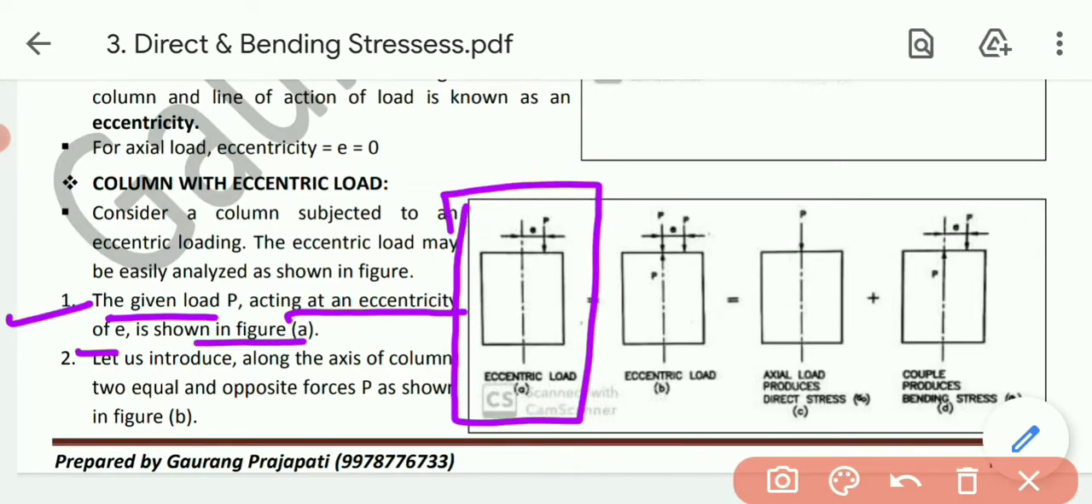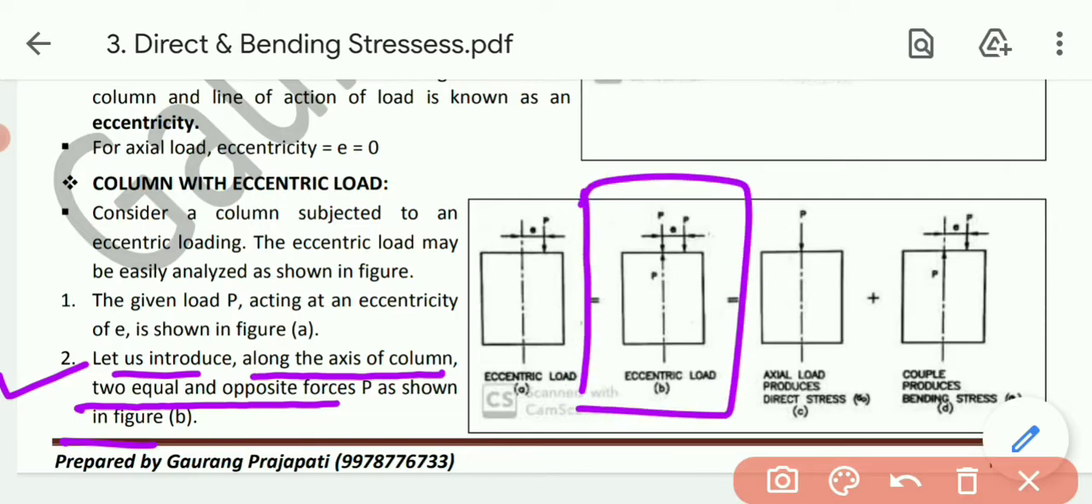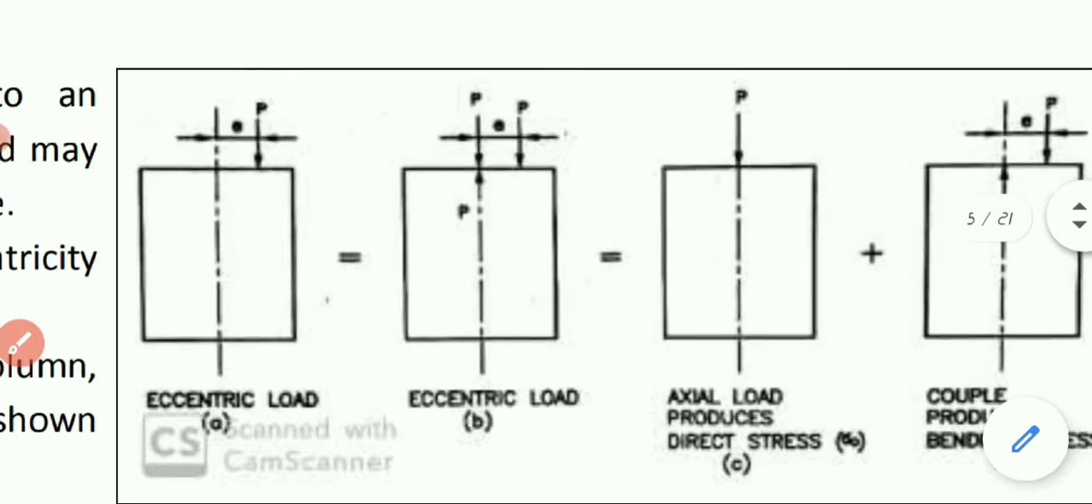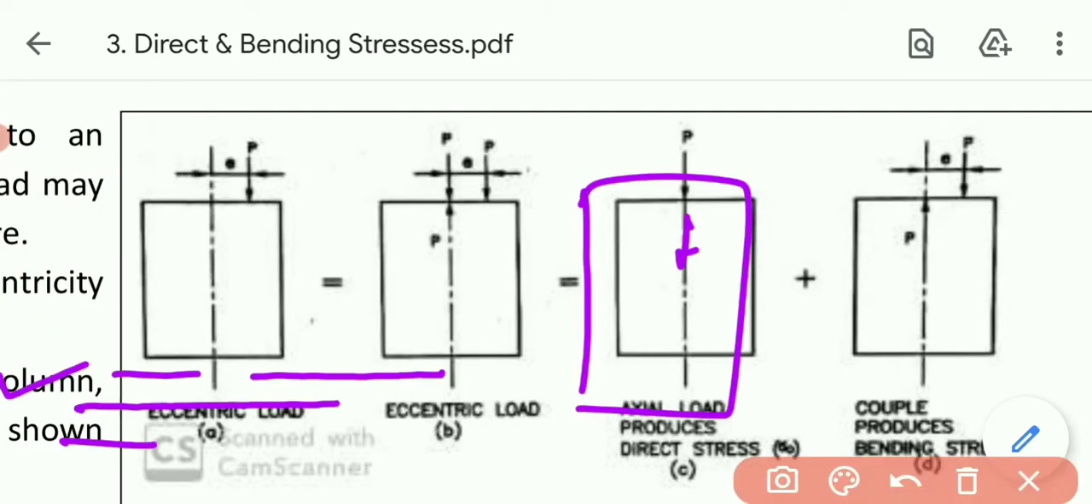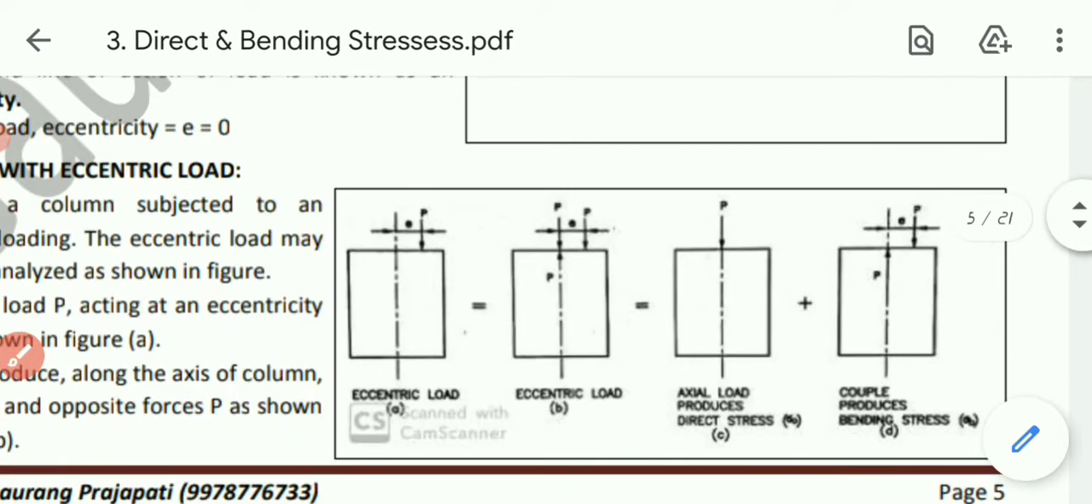Force is acting at a distance of eccentricity. Now next, let us introduce along the axis of the column two equal and opposite forces P as shown in figure B. Now what I am doing is, this one is our original. Let me zoom the figure first of all. Now this force was already acting. Now I am adding an extra force P over here, and at the same time also applying it in the opposite direction, so it will get balanced. So I am applying two forces, downward P as well as, at the same point, upward P. That is the second case.